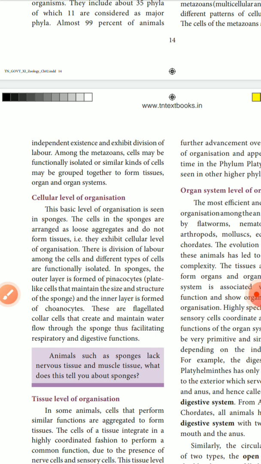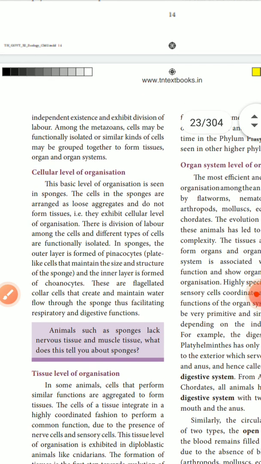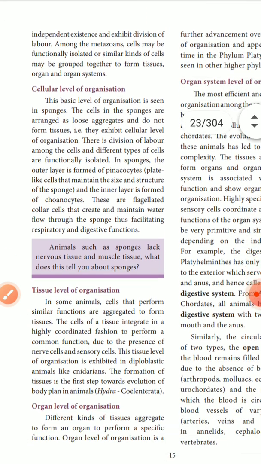In cellular level organization, the different types of cells are functionally isolated. In sponges, the outer layer is formed of pinacocytes, which are flat cells maintaining the size and structure of the sponge. The inner layer is formed of choanocytes, which are flagellated collar cells maintaining water flow through the sponge, for respiration and digestion functions. This is the cellular level organization we see in the example of a sponge.